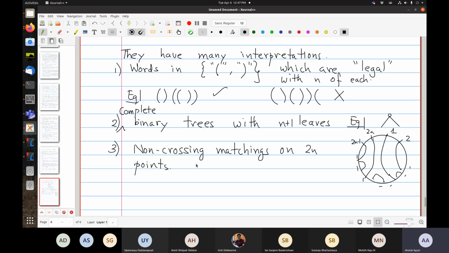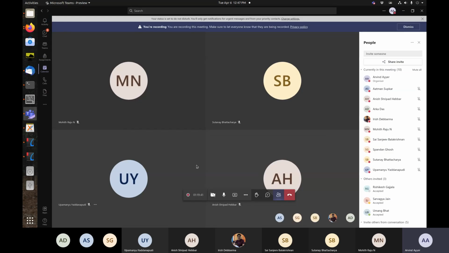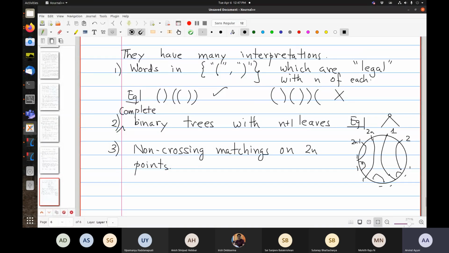So in fact, there are so many that in Stanley's book on enumerative combinatorics, there are more than 200 combinatorial objects which are counted by the Catalan numbers. And for some of them the bijections are easy between one family and the other. For some they're quite hard.